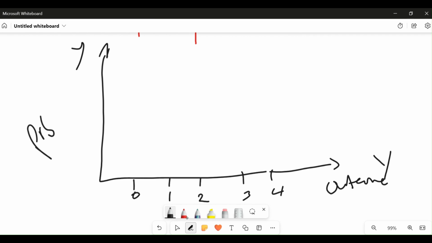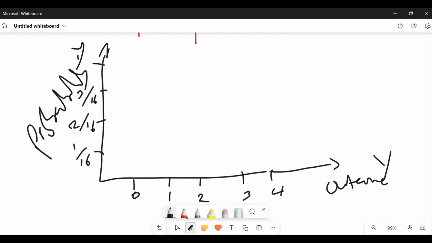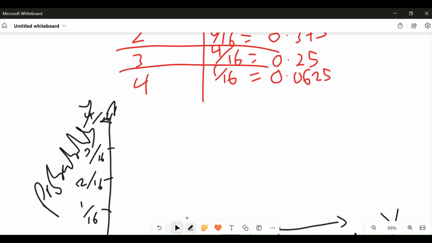Probability, we have 1 over 16, 2 over 16, 3 over 16, 4 over 16. Okay, 4 over 16. All right.